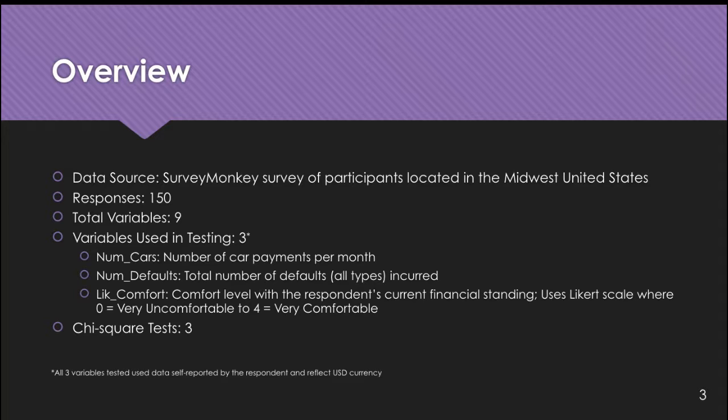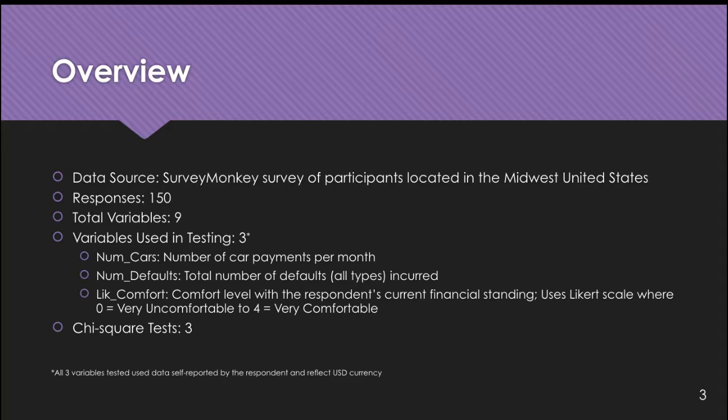Of these 9 variables, 3 were used in chi-square tests of independence, including the following variables: num-cars, or the number of car payments per month; num-defaults, or the total number of defaults incurred; and LIC comfort, or the respondent's comfort level with his or her current financial situation. The last variable uses a Likert scale where 0 equals very uncomfortable to 4 equals very comfortable.